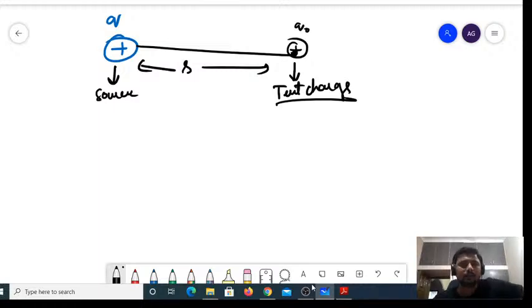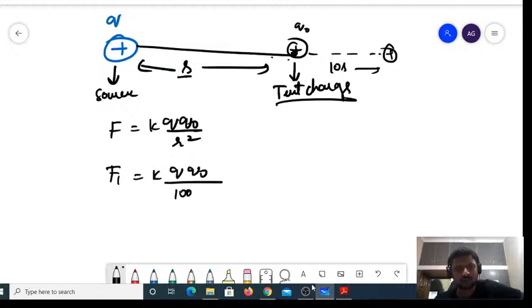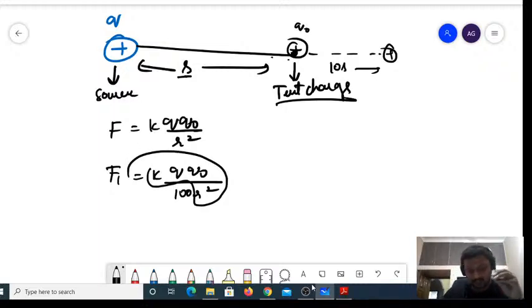Say it has been kept at a distance of r. Then what is the force experienced by this unit positive charge due to the source charge? It is F equal to K Q naught divided by r square. Now, if I increase this distance, say it is 10 r, the distance from the source, then the force F1 will become K Q naught divided by (10 r) whole square, which is 100 r square. So you can clearly see that the electrostatic force experienced by any charge varies with distance. It is inversely proportional to the square of the distance.